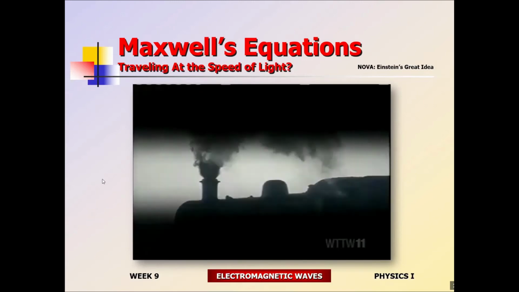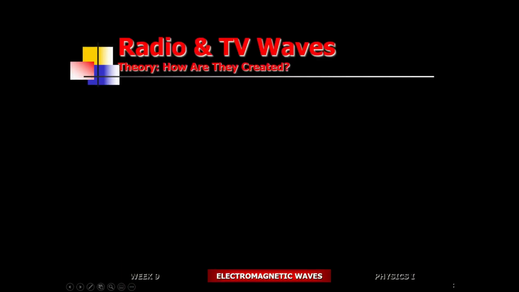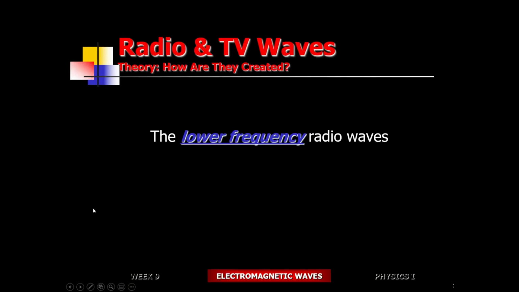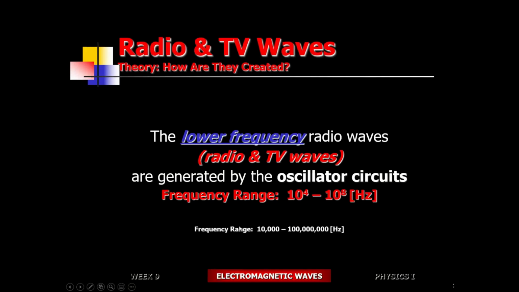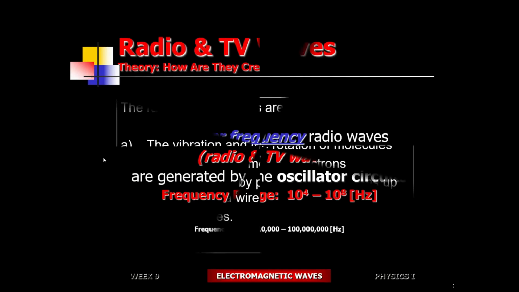All right, so that's going to be the last thing we will discuss before the summer session is over. All right, let's get back to the electromagnetic waves. The lowest frequency region is the highest wavelength region, or the radio wave region. They're generated by using AC circuits. If you can get the current to move up and down inside a wire, 10,000 to 100 million times per second, cycles per second, that range is known as the radio wave region.